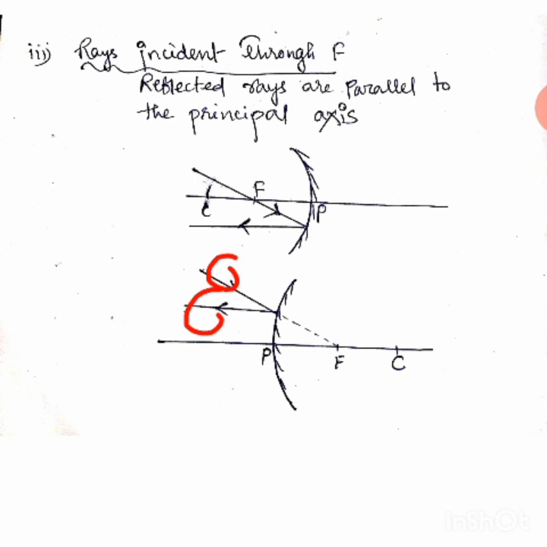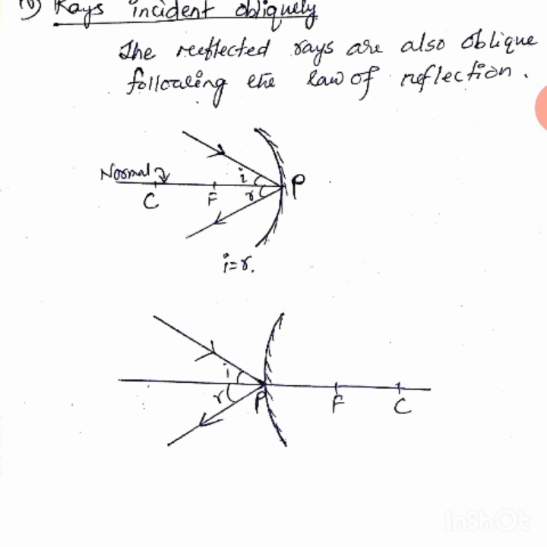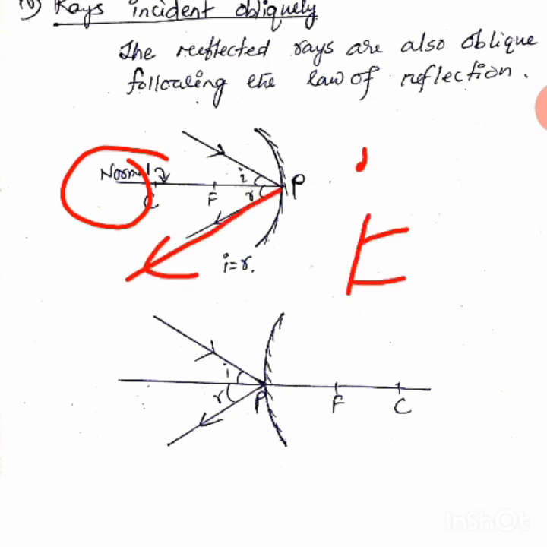Now you go to the last one. This is the last one. Here also, as I explained, any line which is passing through C and meeting any point on the surface of the mirror is normal. Clear? This is the normal, that is why I have written normal here. Any ray which is coming to the mirror is the incident ray, and the angle this incident ray makes with the normal is the incident angle. So how will it reflect? Following the same rule, it will reflect through this line, so that i is equal to r.